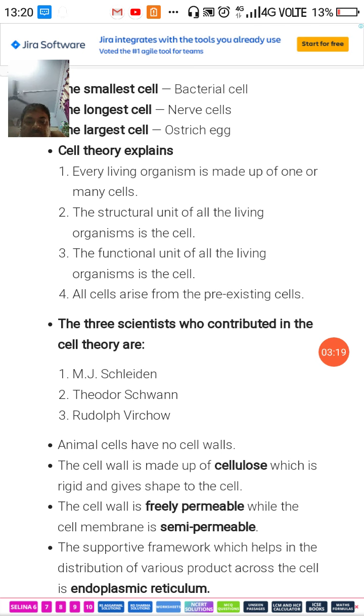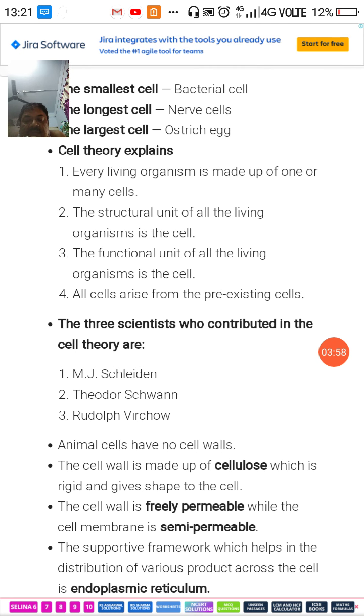The cell wall is freely permeable. And that means cell wall will allow everything to go inside. It will not stop anything. It is freely permeable. While the cell membrane, the next layer or the covering of the cell, is the cell membrane, and that is semi-permeable. What do you mean by semi-permeable? Semi-permeable means it will allow only selected things to go inside. It will stop the unwanted things from going inside.